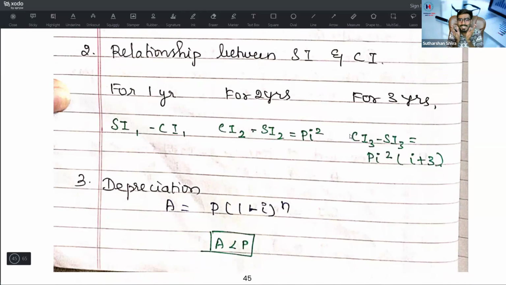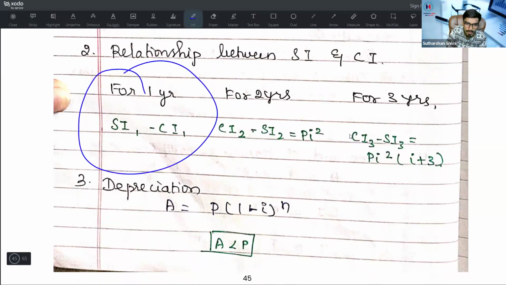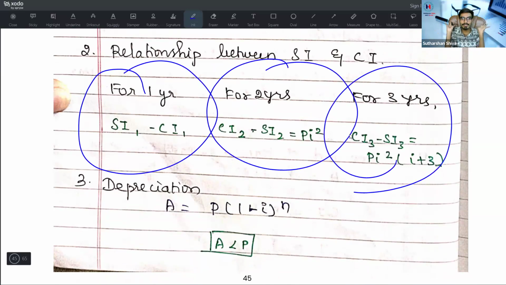Okay, relationship between SI and CI. This is most important, crucial. You are guaranteed 1 mark here. Relationship between simple interest and compound interest: for the first year, compound interest minus simple interest, both are equal, so there is no difference. For the second year, it is P I squared. Principal into I squared. For the third year, P I squared into (I plus 3). For the fourth year, fifth year, you need to calculate separately: calculate the simple interest for the fourth year and then subtract it, you will get the answer. For this third year, we have P I squared into (I plus 3).